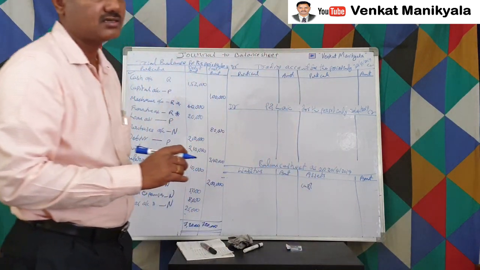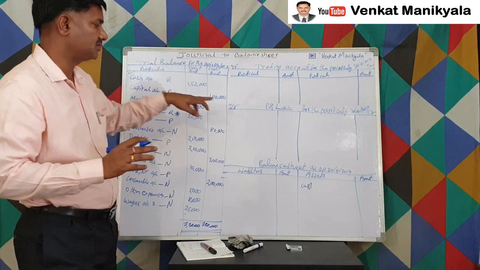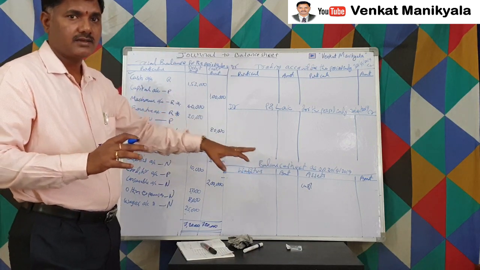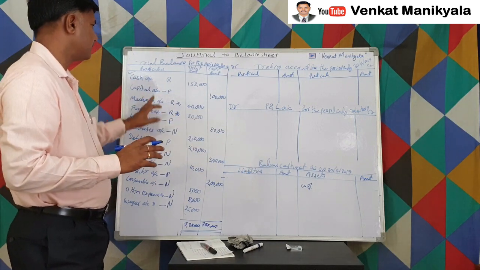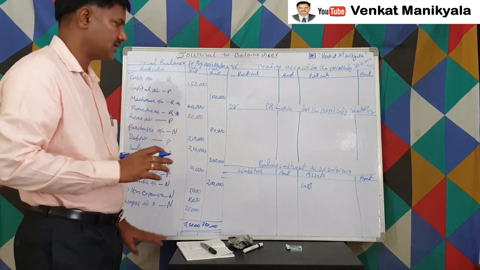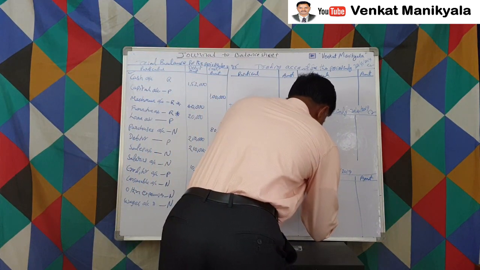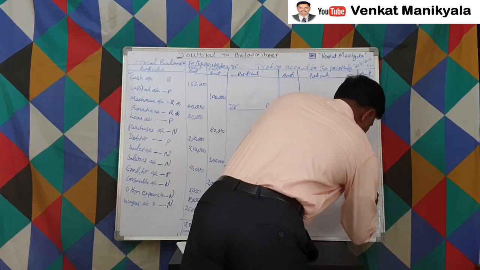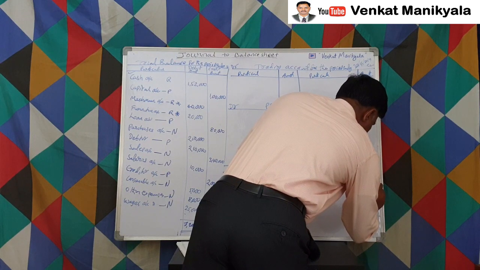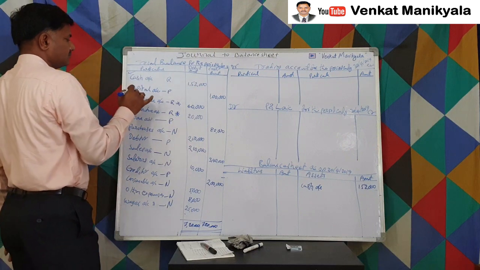All the debit balances of real accounts and personal accounts have to be transferred to the asset side, and all the credit balances of real accounts and personal accounts must be transferred to the liability side. So the cash account is 1,52,000, right? So the transfer.